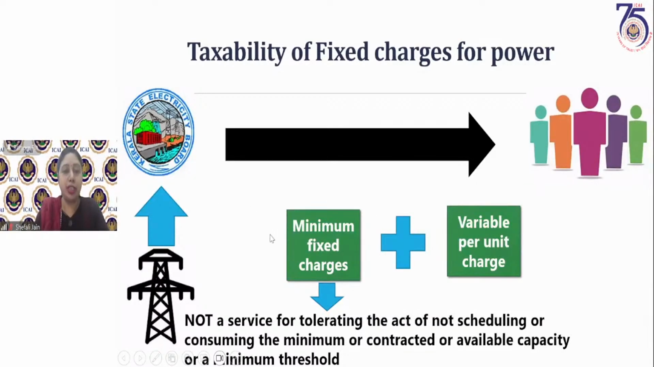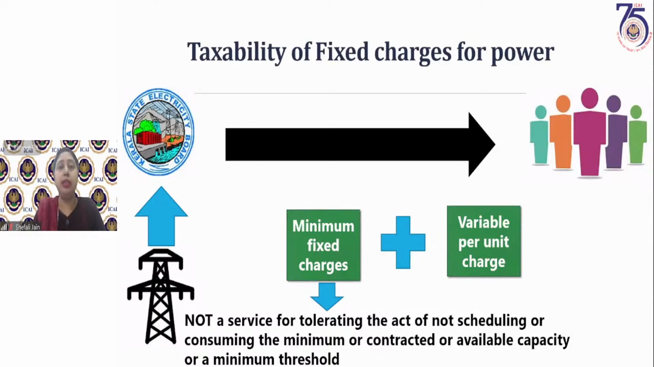First is the minimum fixed charges and variable per unit charge. Now, minimum fixed charges, as the name suggests, it is a fixed charge. It is not going to change with the requirement of electricity or consumption of electricity. Whatever electricity is being scheduled, or whatever electricity is being consumed, that is irrespective. These charges are irrespective of that.